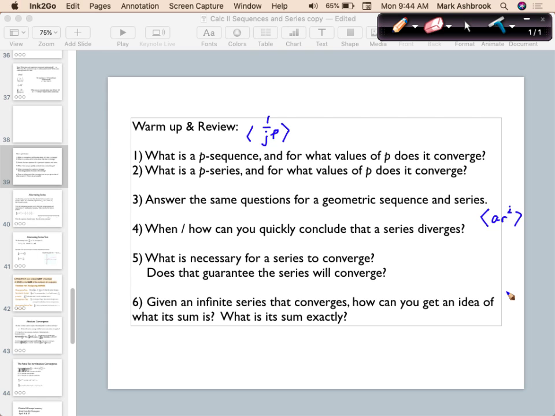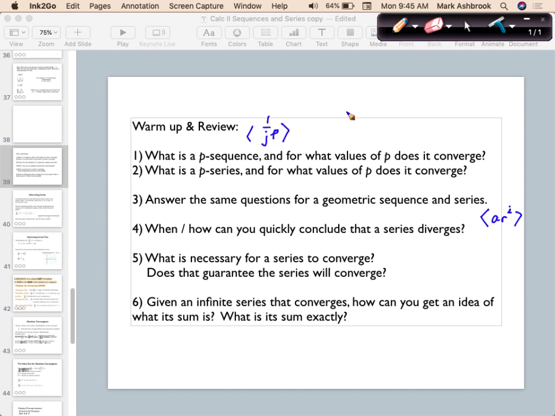She says the P sequence converges when P is greater than 0. Yeah, for the sequence, all you need is a positive P, and the denominator will get large, and then the whole sequence will converge to what? Zero, right? Okay, what about a P series? When does it converge?